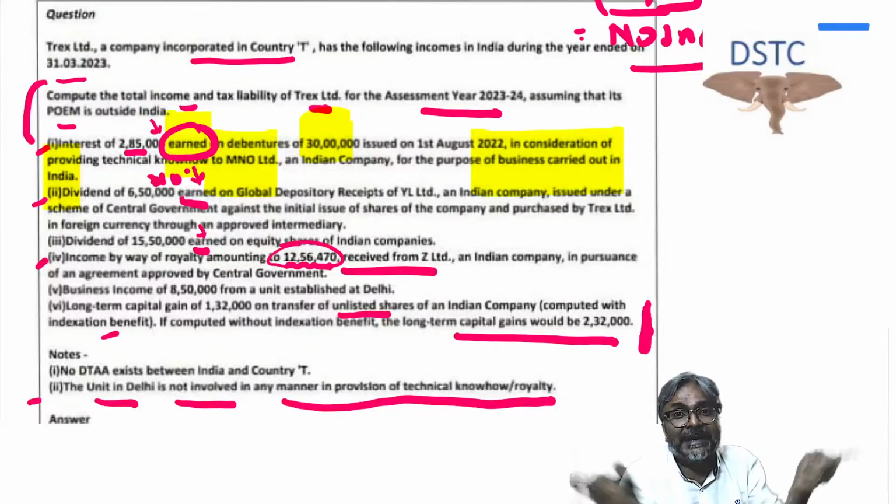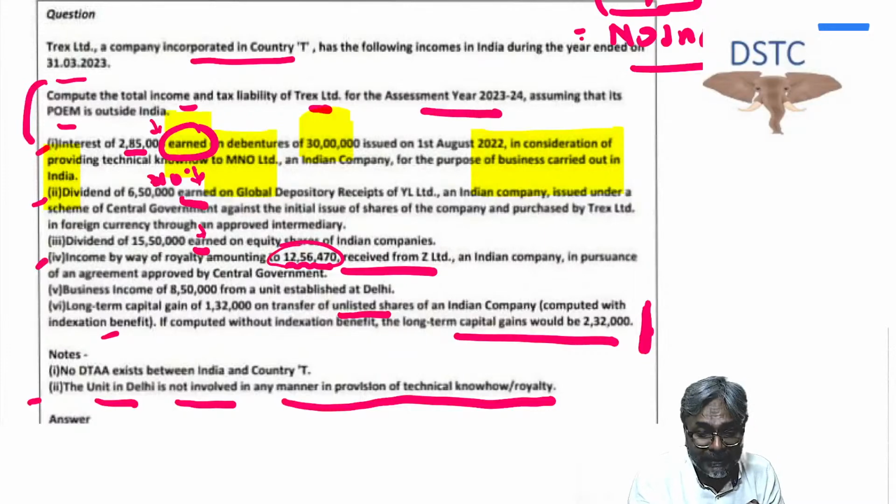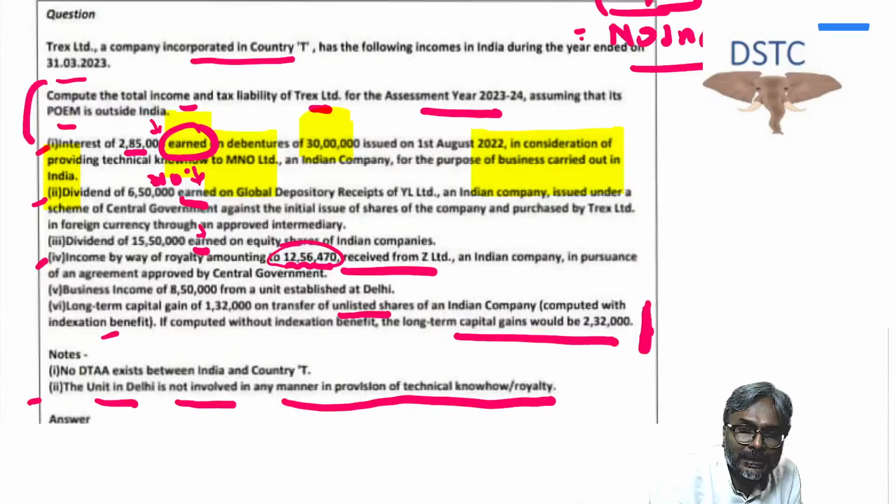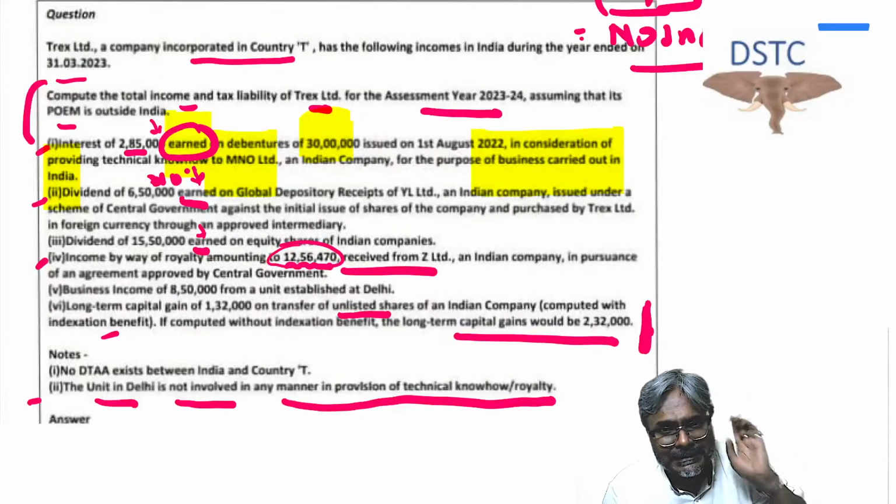So in the question, when the word consistently used is earned, and then there is something which is received, earned means the entire amount, and received would mean after deducting the TDS. Whereas in the next question, it was only received. Earned was not there. Only dividend declared was given, that is it. In the next question of Vioni INC, the word used is only received consistently.